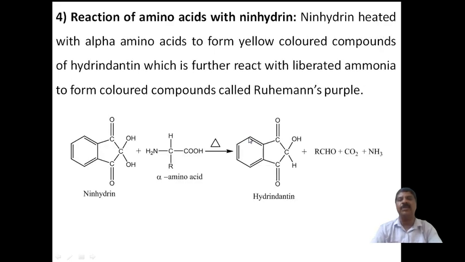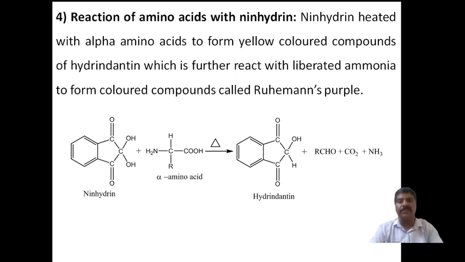Now coming to the fourth property: the reaction of amino acids with ninhydrin. Writing the structure of ninhydrin is very easy to keep in mind. First go to phthalic acid, which is a dicarboxylic acid. This is the benzene ring with COOH, COOH, both carboxylic acid groups in the ortho position.